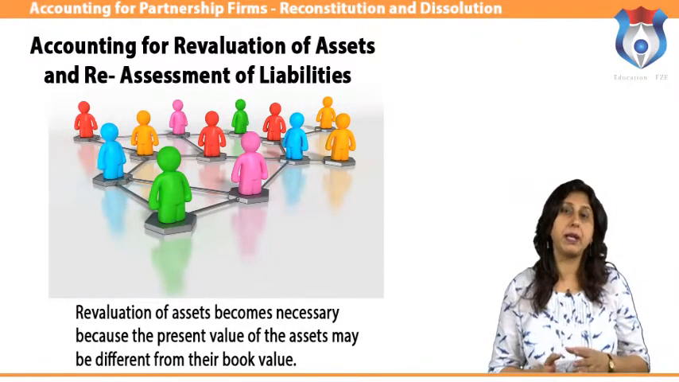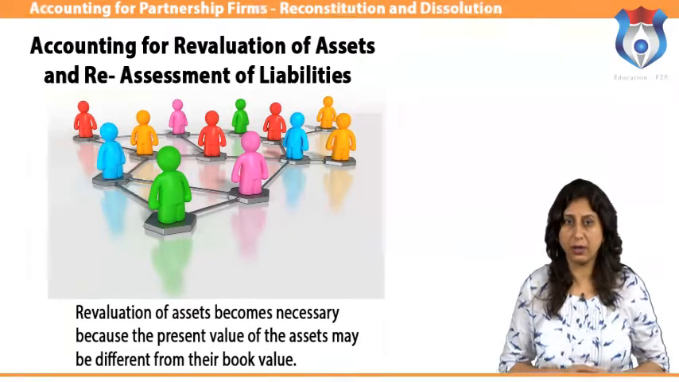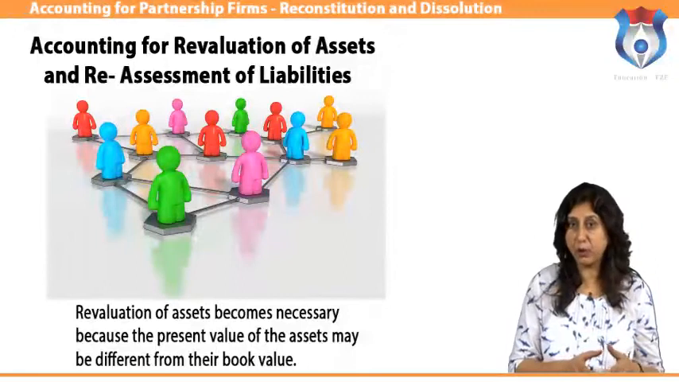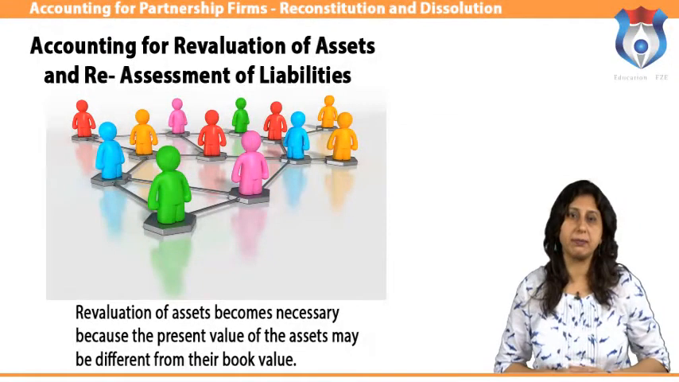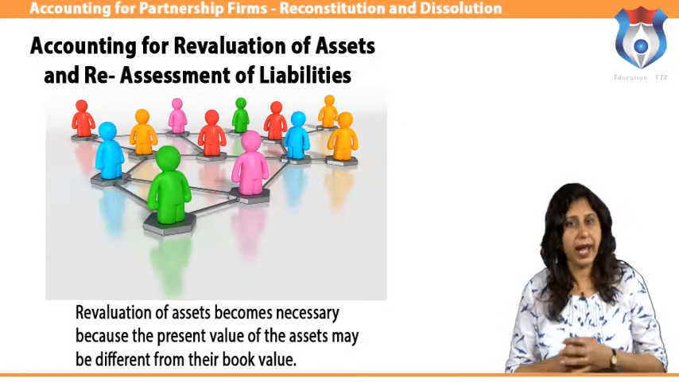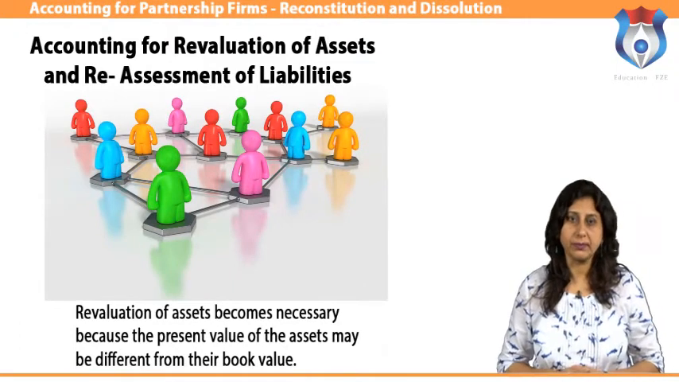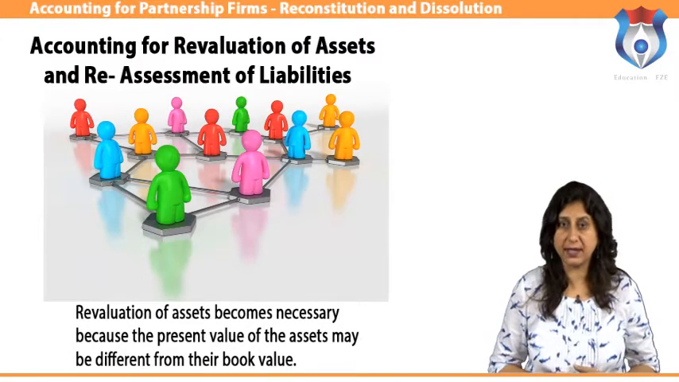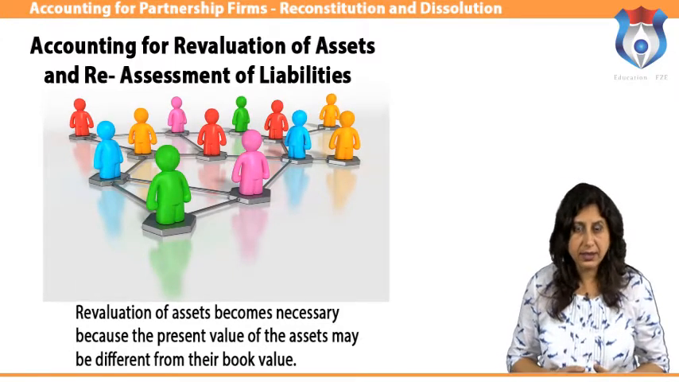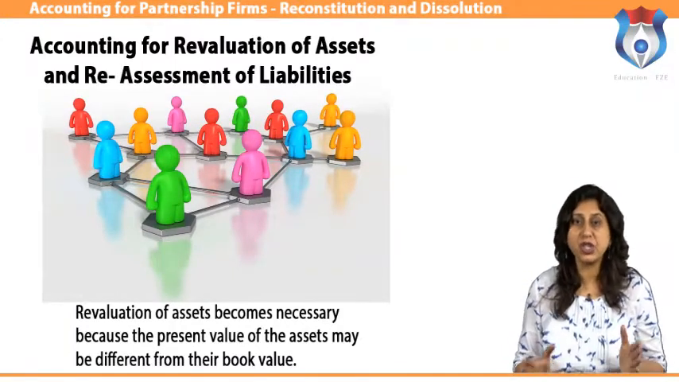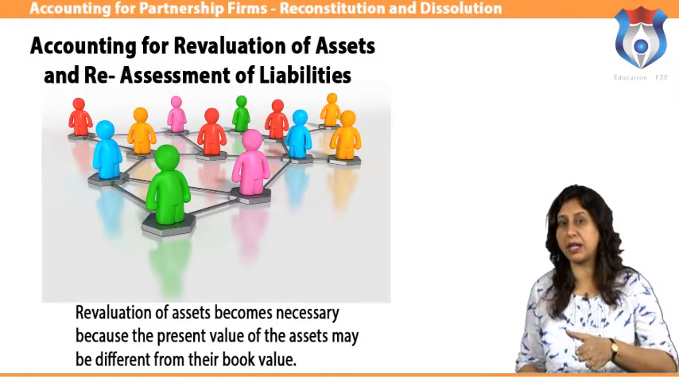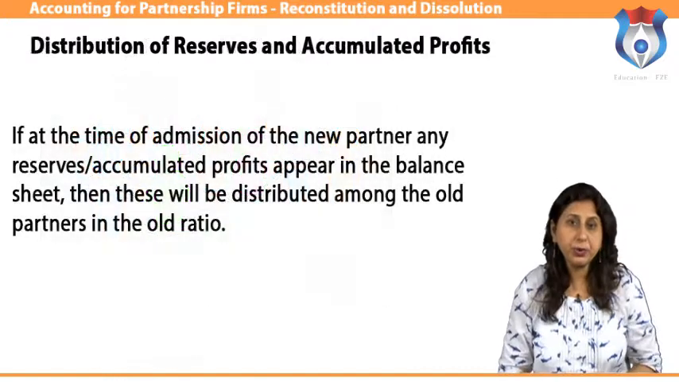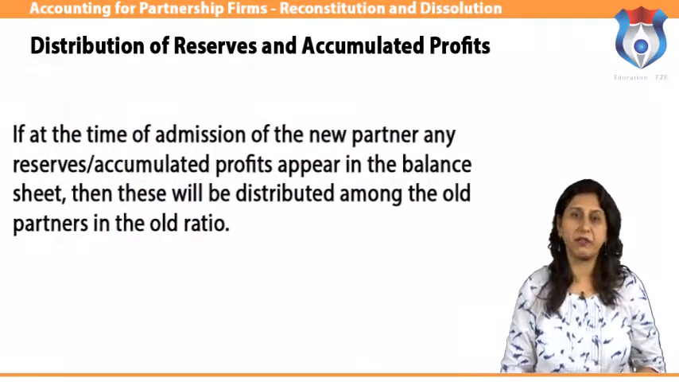Similarly, the firm may be having certain amount of closing stock. The market value of the closing stock may be less than its book value because of change in the demand. Hence, its value has to be lowered down. In the same manner, the liabilities of the firm may have to be reassessed. A partner who gains on account of such a change should compensate the partners who lose on account of such a gain.